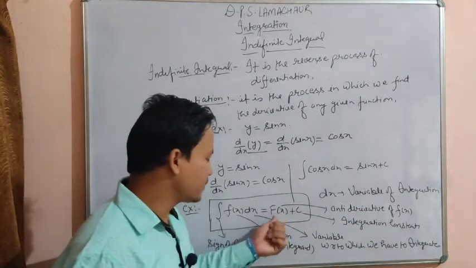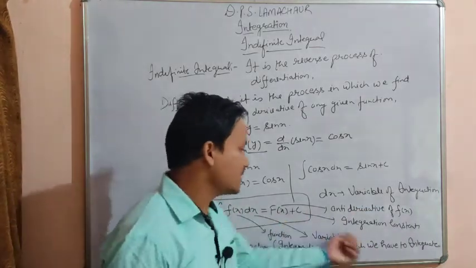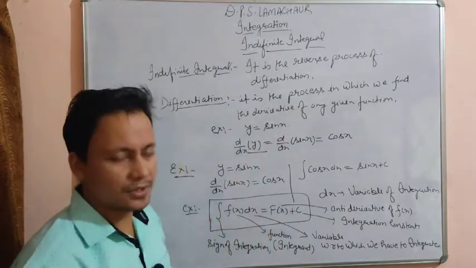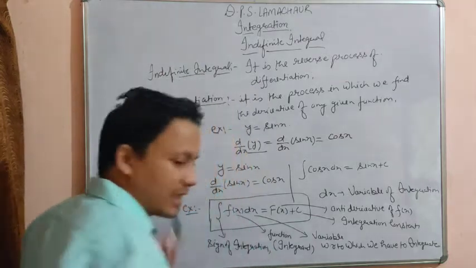Okay, the antiderivative which we want to find out. And what is c? C is the variable integration constant. So this is all about the basic knowledge of integration. So you can take the screenshot, beta.